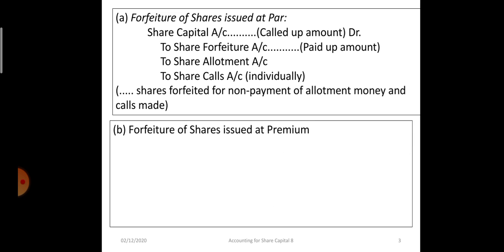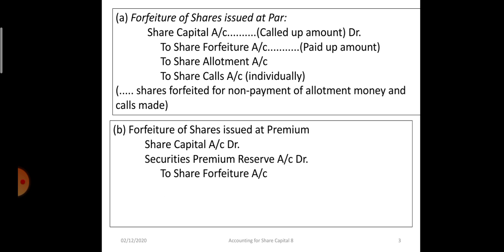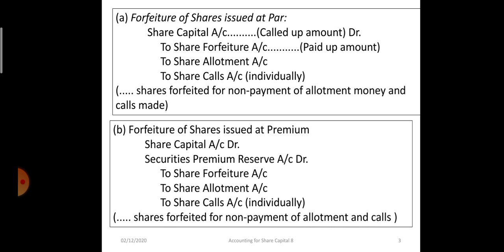Then the second case, when the shares are issued at premium, share capital will be debited. Security premium reserve which is not received will be debited. If it is received, then we will ignore that. To share forfeiture, to share allotment, to share calls. These are the entries.